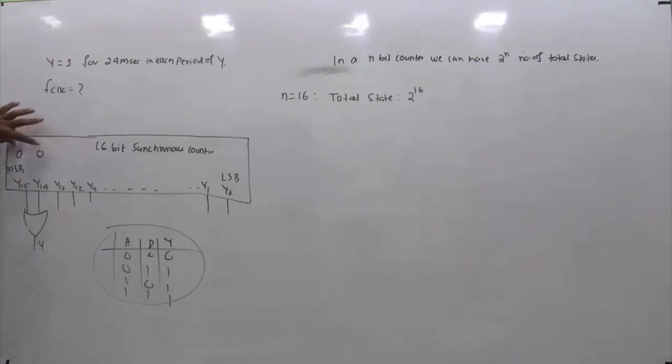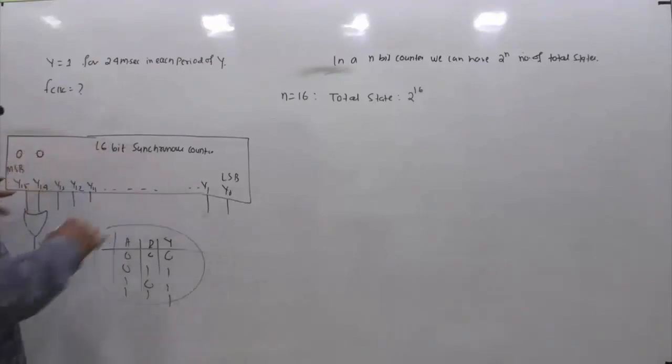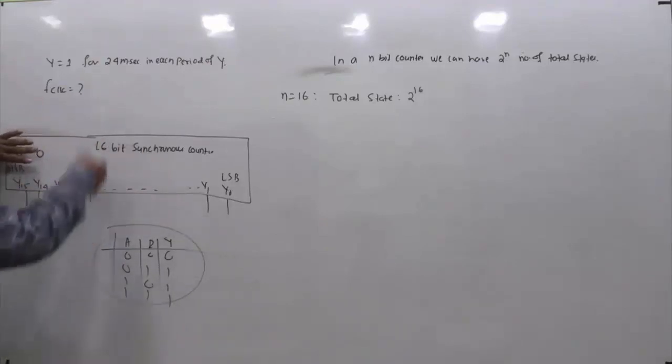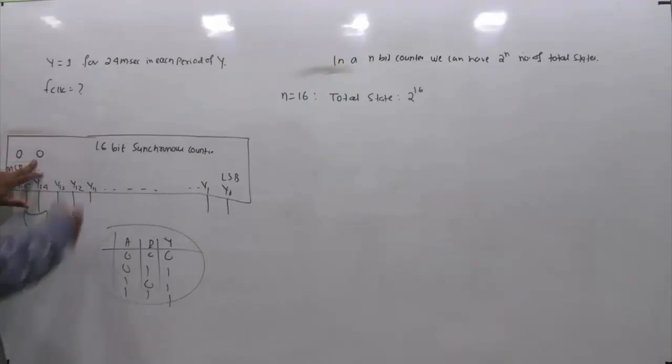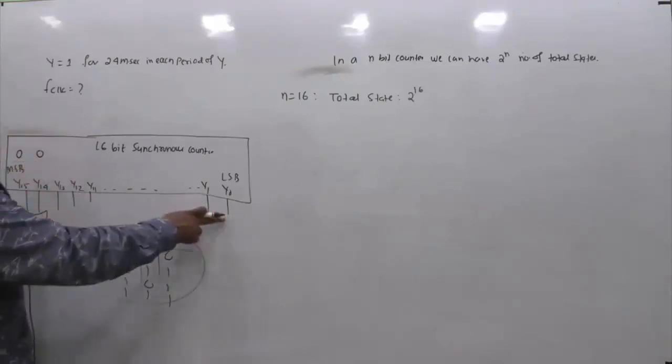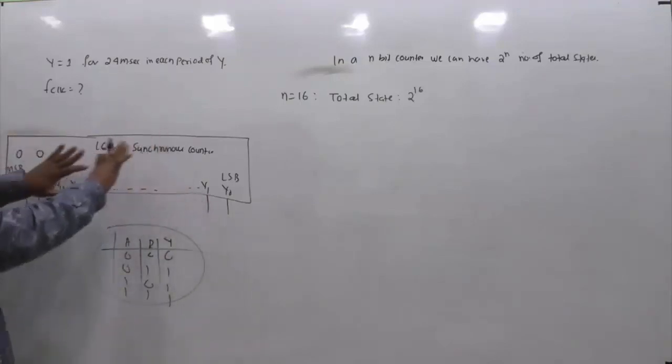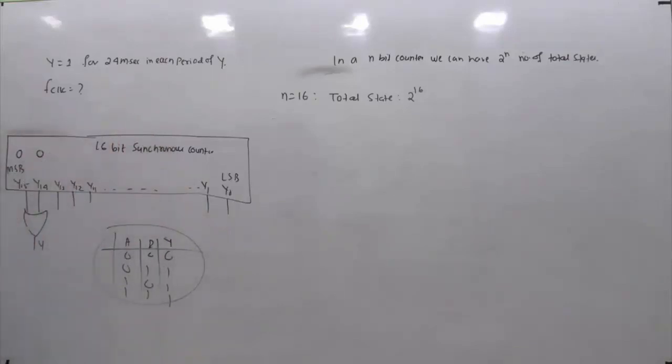If you fix these two bits as 0, 0, how many bits are left? The number of bits left is 14. So if these two are fixed at 0, 0 and you vary all the 14 bits, from y13 to y0, through all combinations from all zeros to all ones, the number of possible states is 2 raised to power 14.